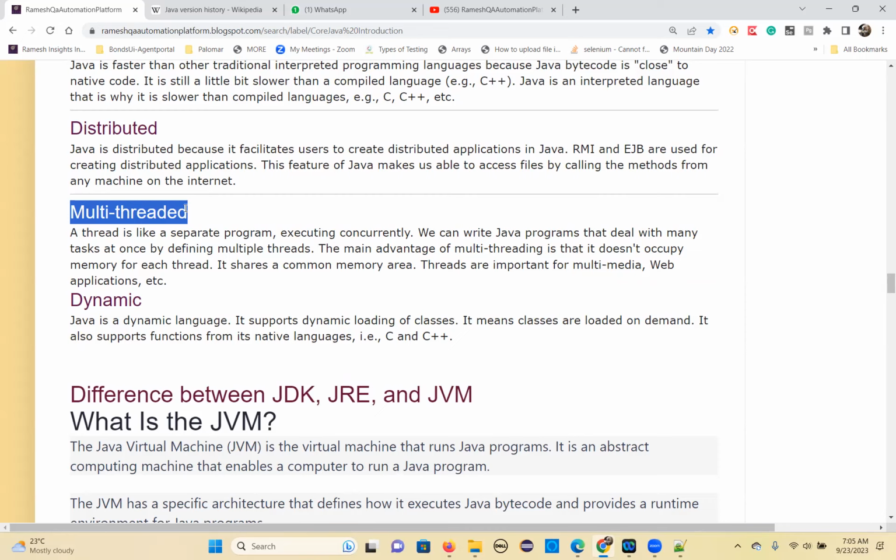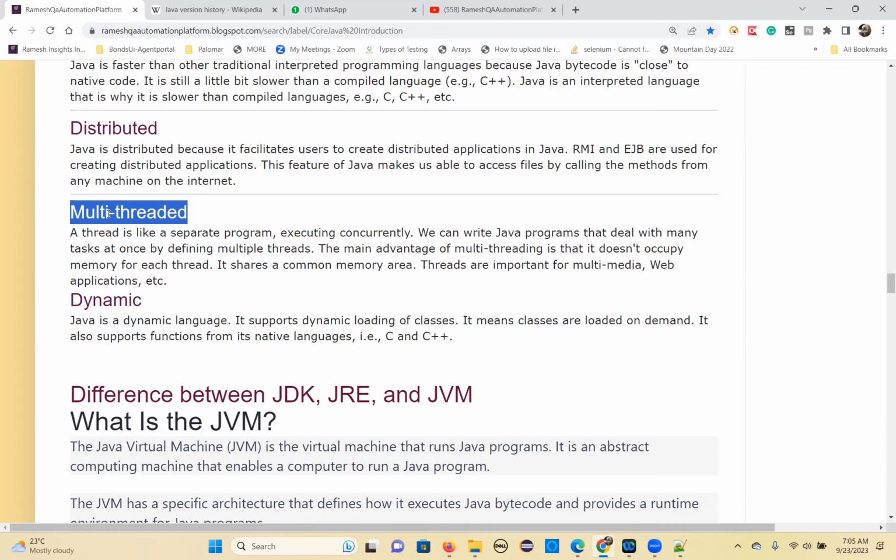That means one resource, but accessed by multiple people. That means for each person, one thread will be created for the same resource. And each thread will access that resource, but the same memory will be used. So another memory won't be created, so that simultaneously, concurrently, you can access the resources because of this multi-threading concept.